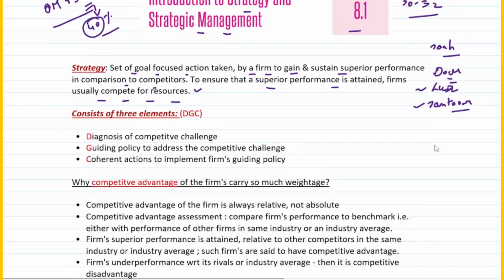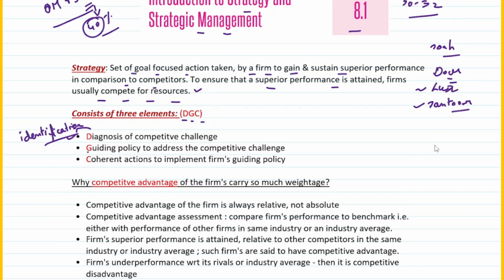Now, strategy consists of three elements, right? So what are these three elements? It's D, G and C. DGC, that's how I find it easy to remember. So if it says three elements of strategy, you can say DGC. What exactly is DGC? First of all, it says diagnosis of competitive challenge, right? What is diagnosis? Diagnosis is nothing but identification. You diagnose a disease, so you basically identify a disease. So identification of anything is called diagnosis. So what do you diagnose in case of strategy? You first of all diagnose what competitive challenges a company has, right?